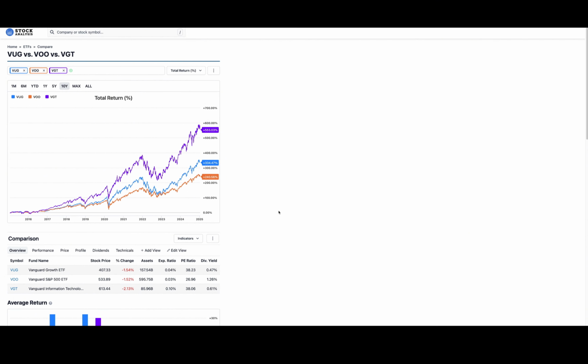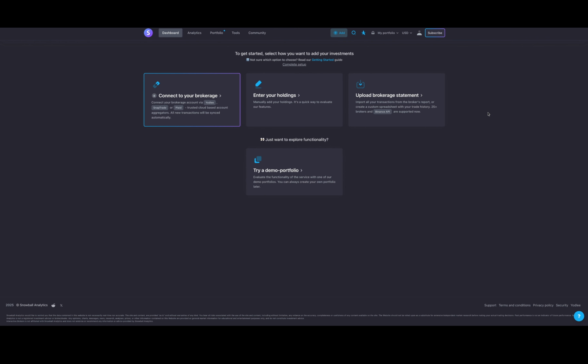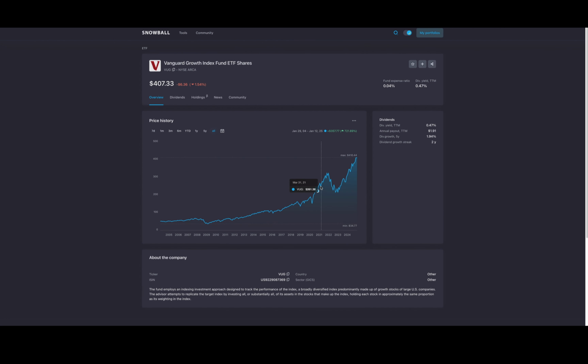All right, we're gonna jump to the next website. The next website I love to use is snowballanalysis.com. What's so great about this is we can go into this search icon, and I've been searching other ETFs and researching them, but let's go with the same ones that we were using. Let's do VUG, the growth fund first. So here we go with the information of the chart.